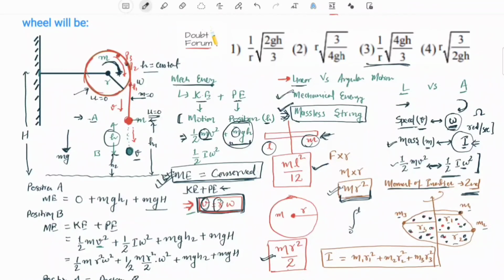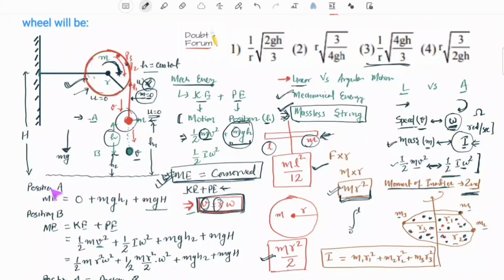The string is massless, so while calculating the mechanical energy of the system, we can ignore the string. We calculate the potential and kinetic energies for the bob as well as the disk, and disregard the same for the string, because the string is massless. So m is 0, so the string's kinetic energy and potential energy would be 0.